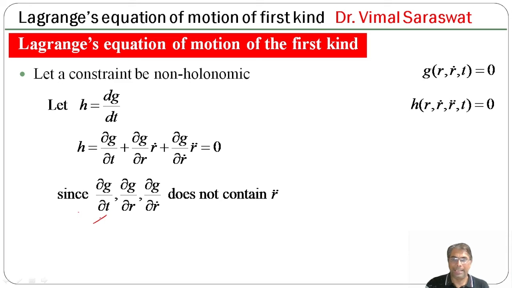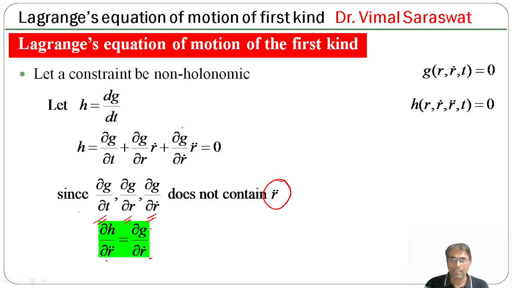Since del g by del t, del g by del r and del g by del r dot do not contain r double dot, del h upon del r double dot equals del g by del r dot.